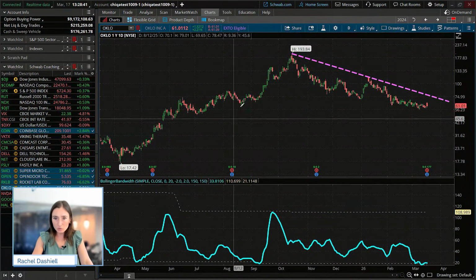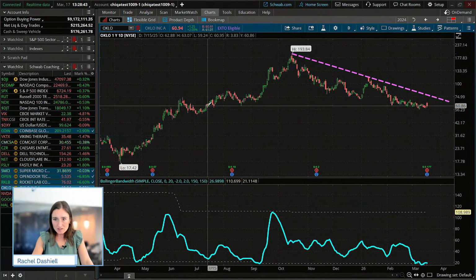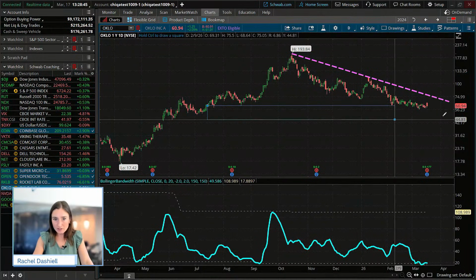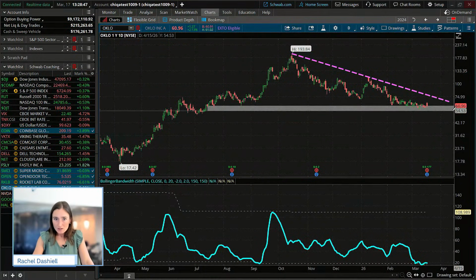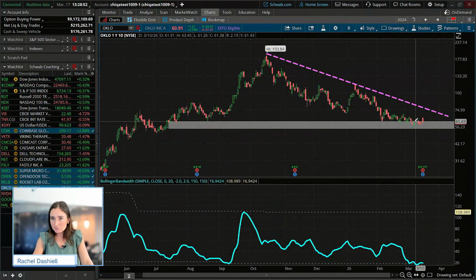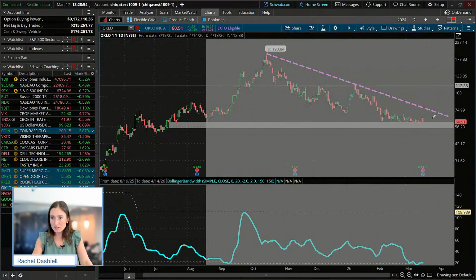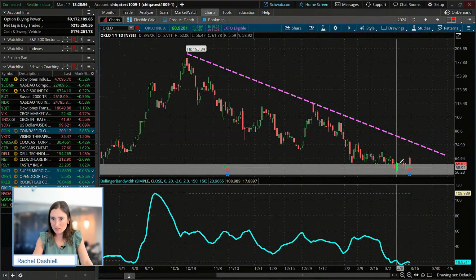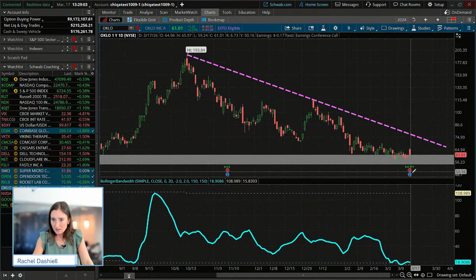Now, something notable is we did have this level of support right around here, this zone, that's really been crafted out over the past year. We can see that we had this bullish engulfing candlestick take shape there. We saw price move and close above it, and then ever since, it's kind of moved back down here.